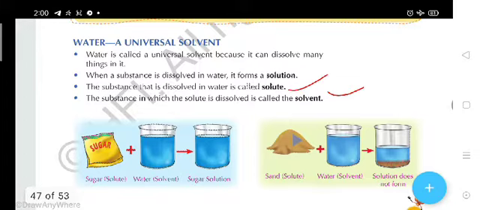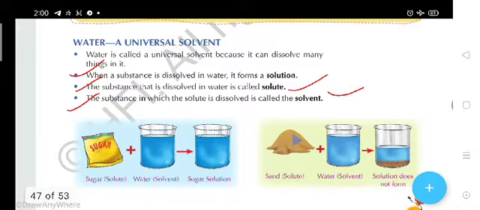So by definition, what can we write about the solution? When a substance is dissolved in water, this is called a solution. And second, the substance that is dissolved in water is called solute. And third, the substance in which the solute is dissolved is called the solvent.